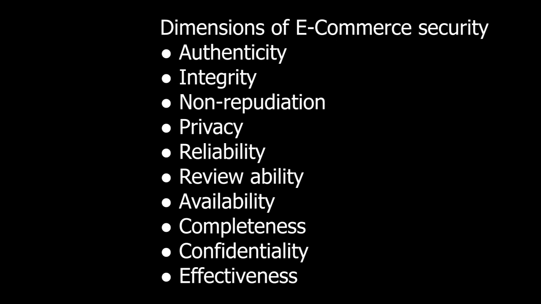Next one is availability. Availability means prevention against data removal or data delay. If some data will not be there, it won't be available, right? That is availability. The next one is completeness, unification of all business information. That means complete everything, all the business information must be there. That is completeness.